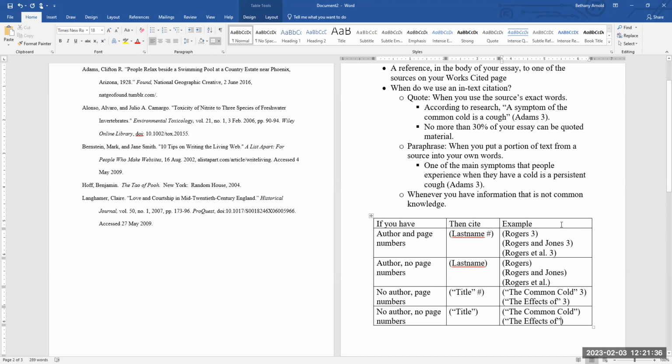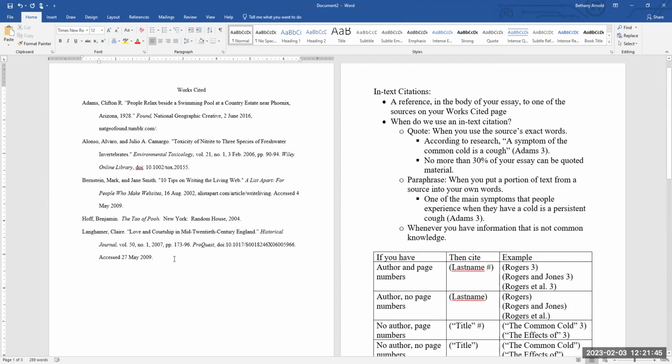And if you ever have a question about in-text citations, you can check your textbook, but you can also email me. With what you have right now, if you have an in-text citation or a works cited page, what I always recommend is that, either on a scrap sheet, on a printed version of your works cited page, or on printed versions of your sources, you figure out how to do in-text citations for each of your sources. That's going to make your life a lot easier, because as you write your essay, you don't have to completely stop, figure out how to do an in-text citation and put it in. Instead, it'll just be right there. As you use a source, you can plop your citation in and keep writing.